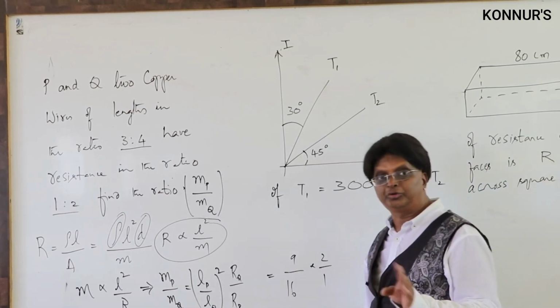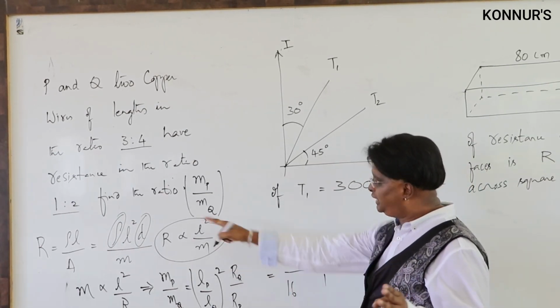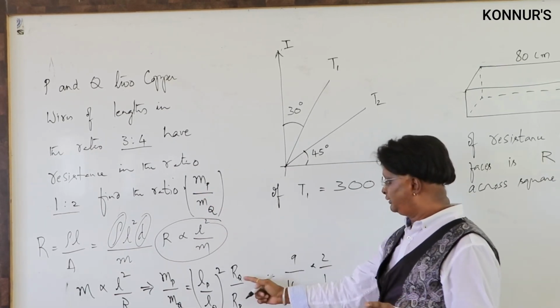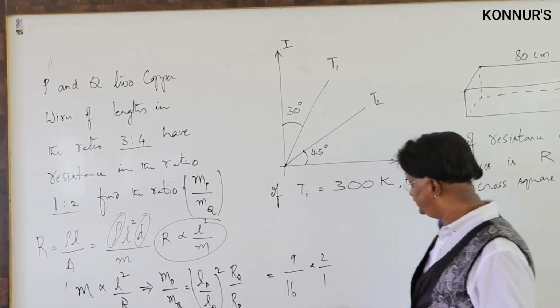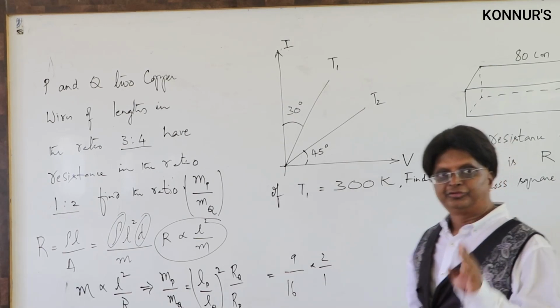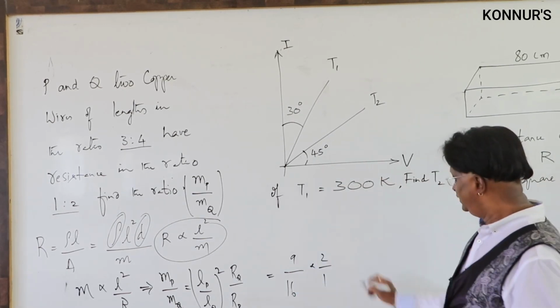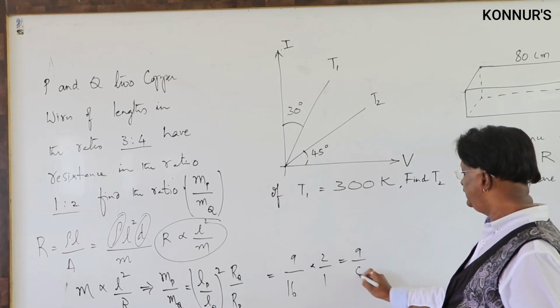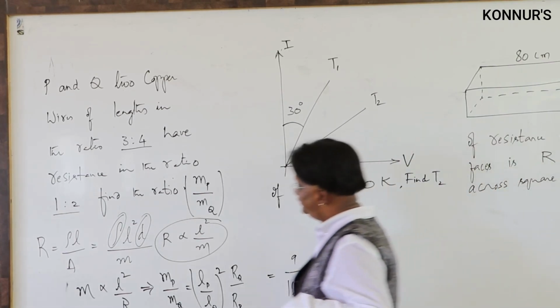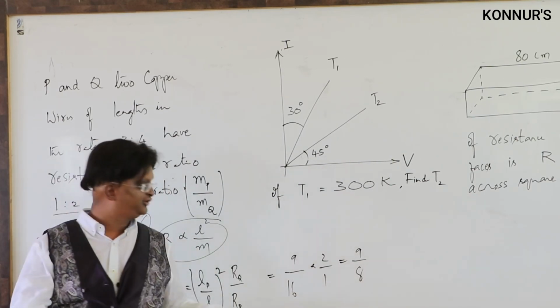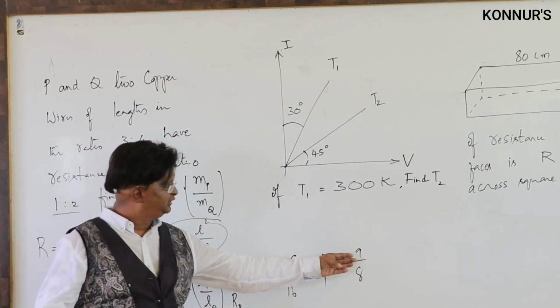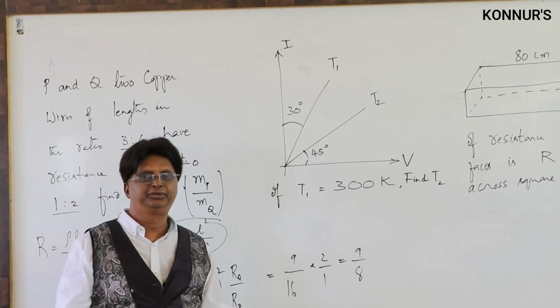It is not 1 by 2; RP by RQ is 1:2, but I am writing for RQ by RP, therefore it is 2 by 1. Such caution is very important wherever you are doing ratio examples. Therefore it is 9 by 8. So the masses of P and Q are in the ratio MP by MQ is 9 by 8.